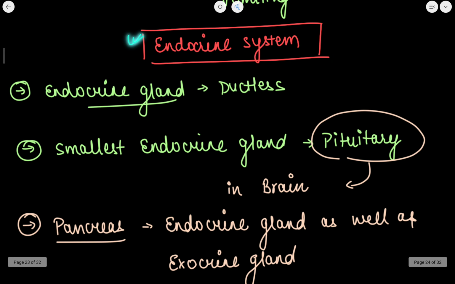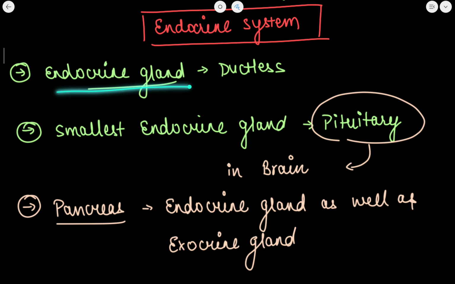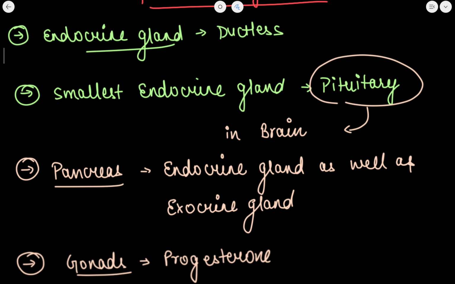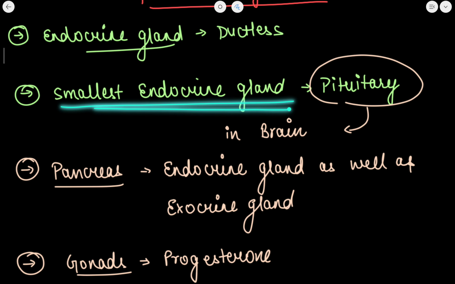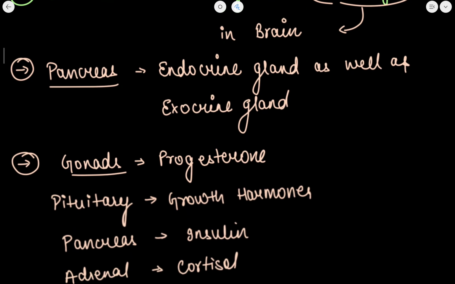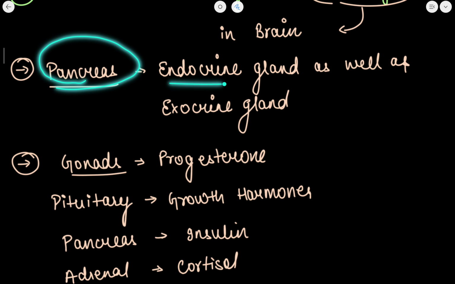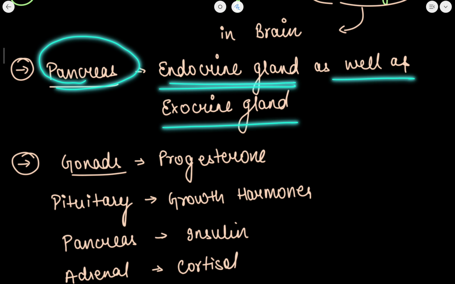Now let's talk about the endocrine system. The endocrine glands are ductless glands. The smallest endocrine gland is the pituitary gland, which is situated in the brain. If I talk about the pancreas, it is an endocrine gland as well as an exocrine gland.